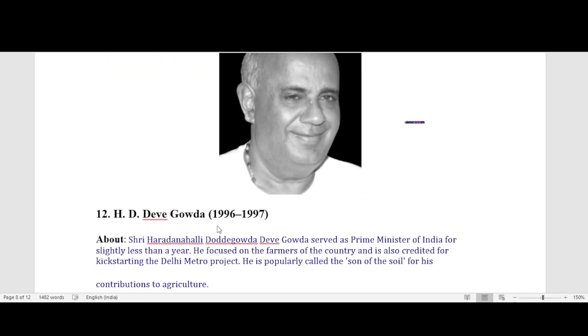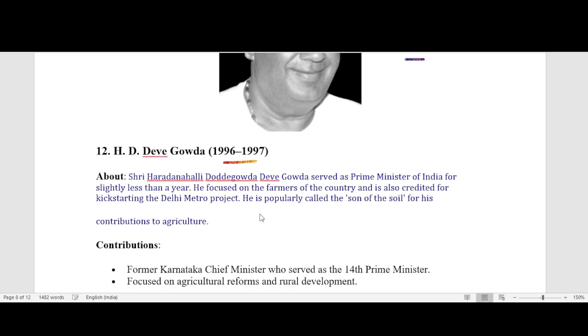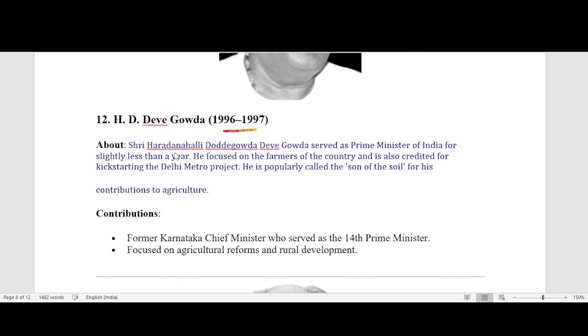Our next Prime Minister is H.D. Dev Gowda, office time 1996 to 1997. Shri Haradanahalli Dev Gowda served as Prime Minister of India for slightly less than a year.